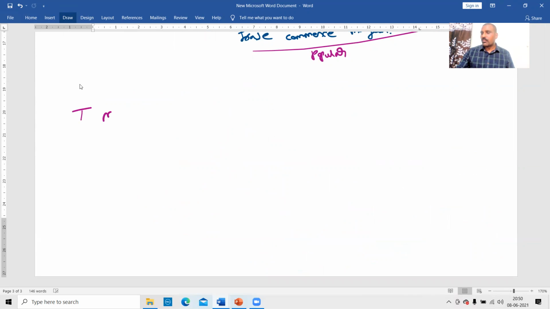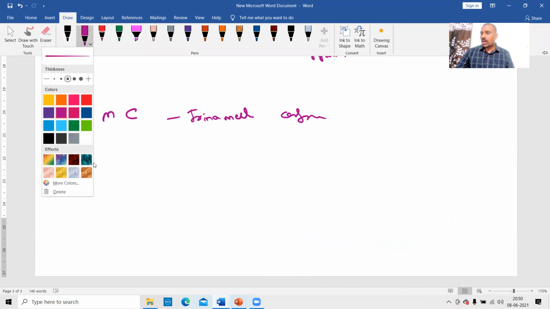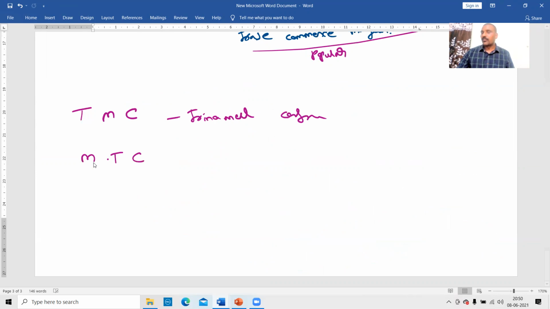One way is you can remember like this: TMC, Trinamool Congress, Mamata Banerjee, West Bengal. TMC: Trade, Manufacture, Commerce. That is one way of remembering. But the logical way of remembering is MTC, in the sense manufacture, trade, commerce.